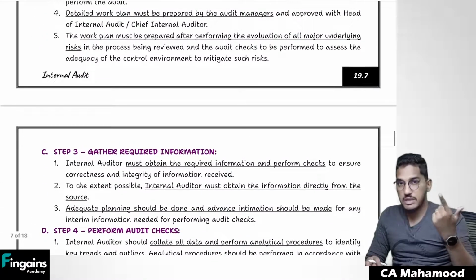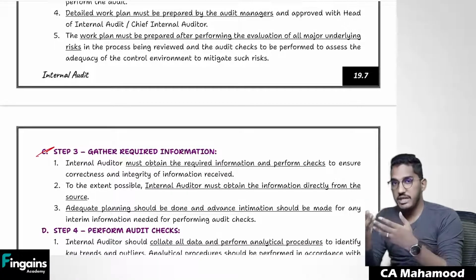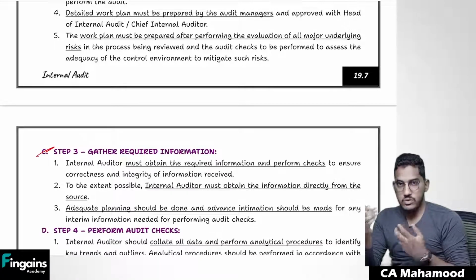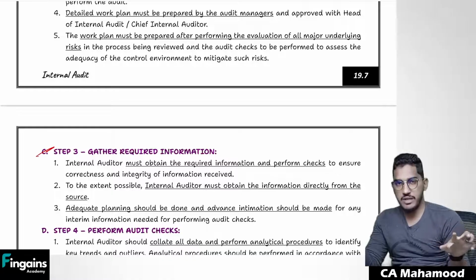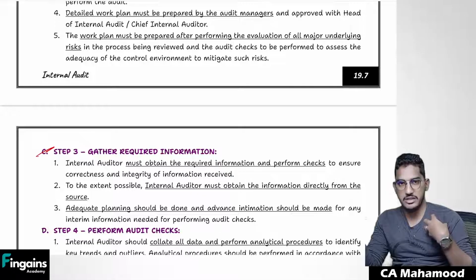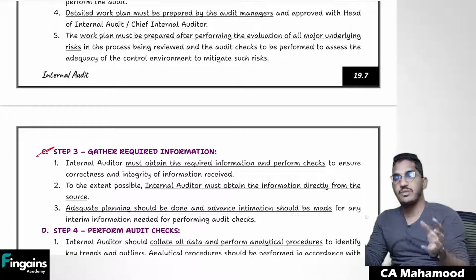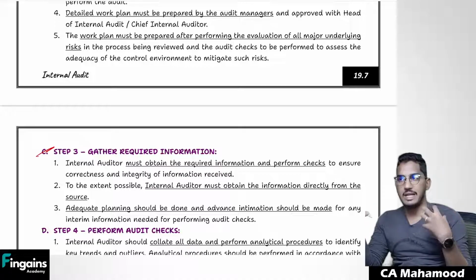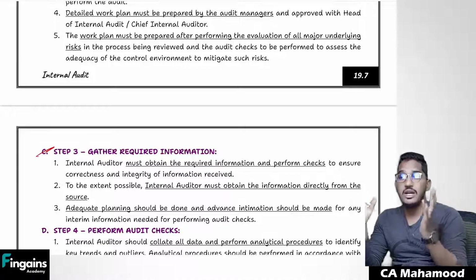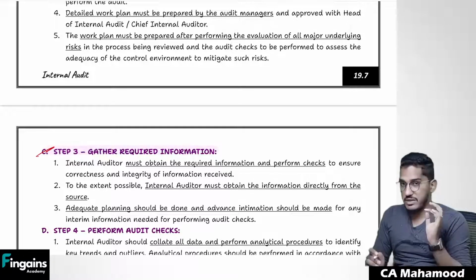After conducting the planning, you are required to verify various kinds of information. To verify information, first you have to gather it. So gather all the information which you have to verify. For example, if you have to verify internal controls, first gather all the information regarding internal controls. You have to verify accounting data, so first gather all that accounting data. You have to verify production data, so gather all that data. Check whether you have got complete data or not. So first gather all that information, whatever is required.